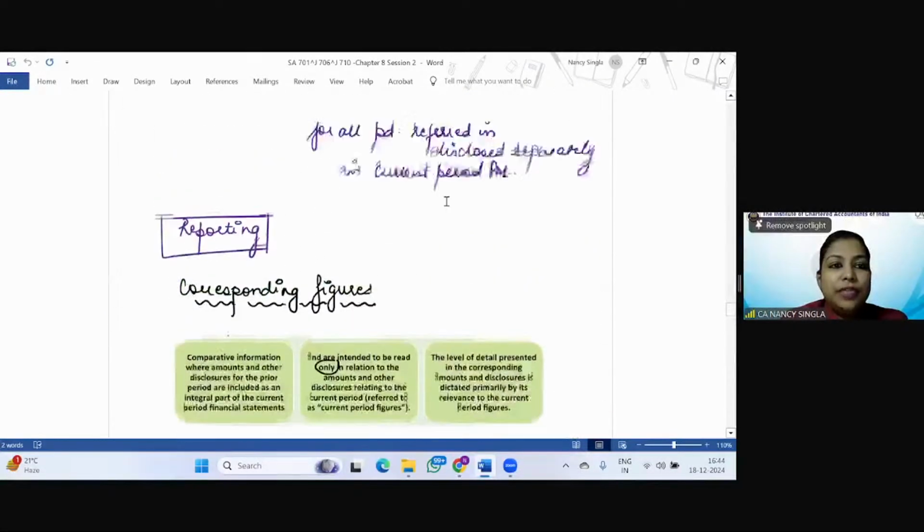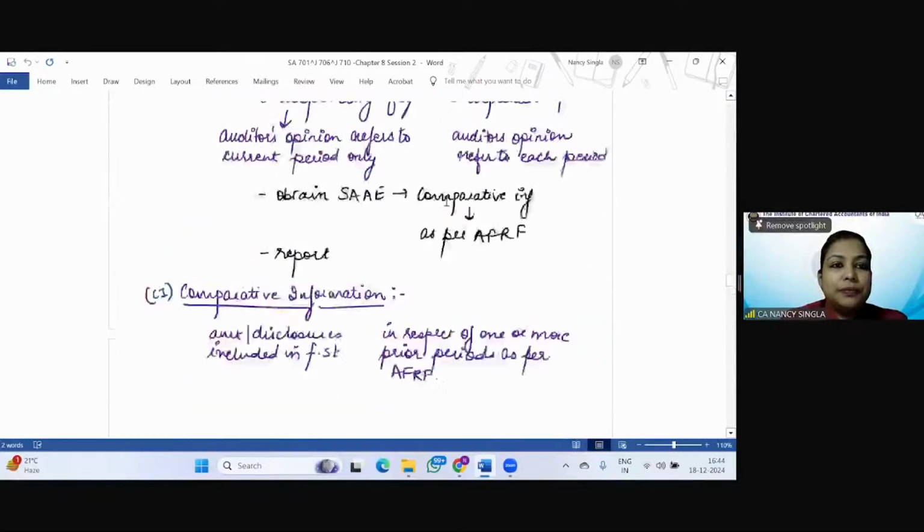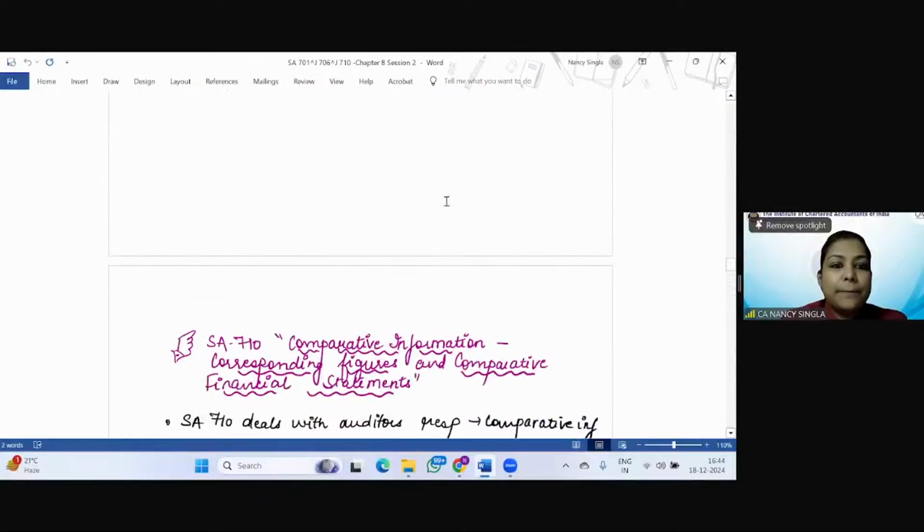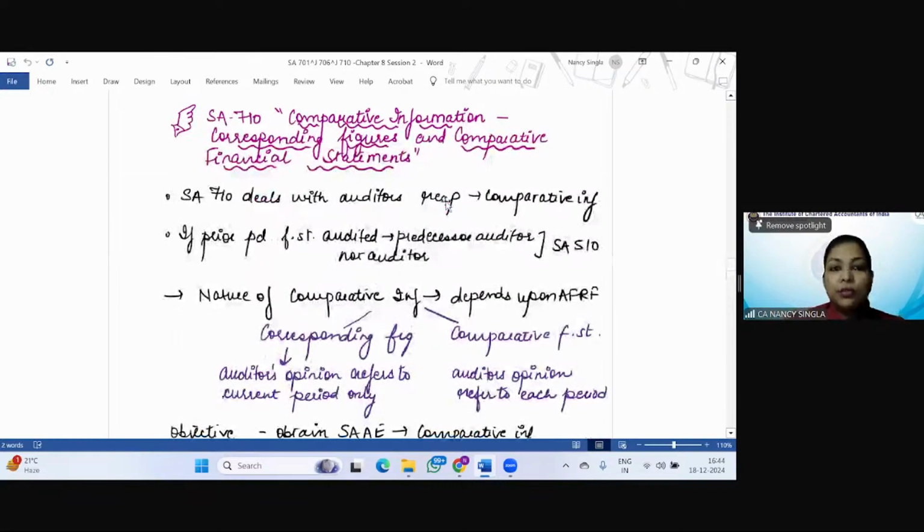See, the name of this SA is Comparative Information, Corresponding Figures, and Comparative Financial Statements. So this was a topic left, which is a part of your chapter number 8, audit report.